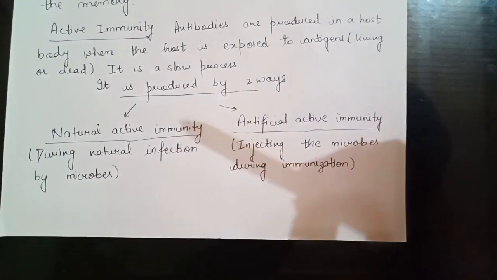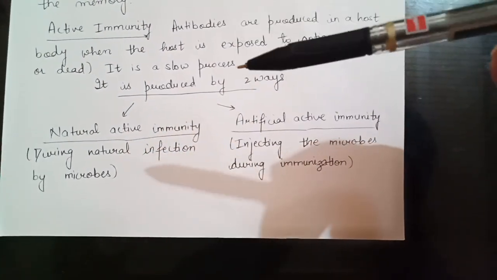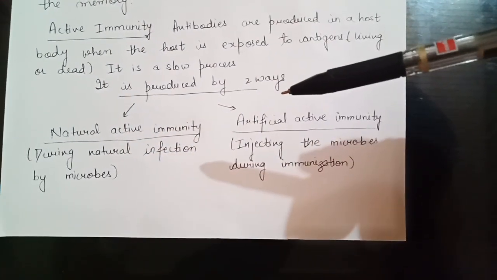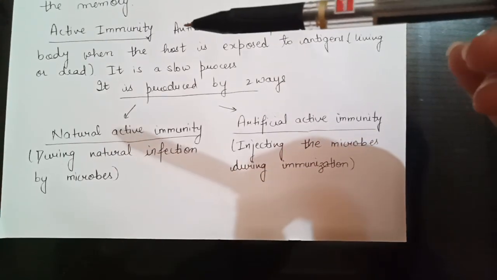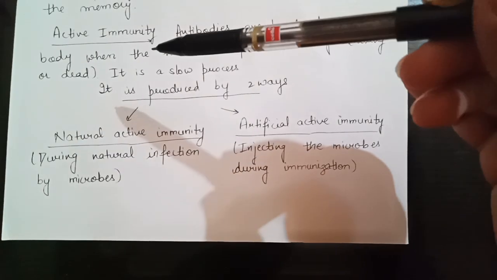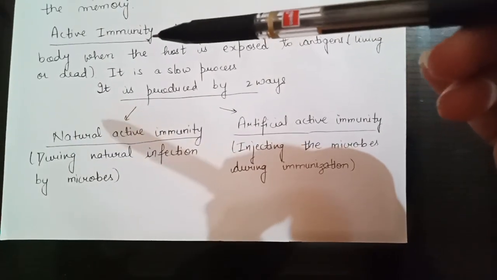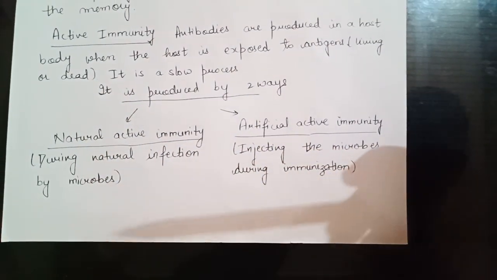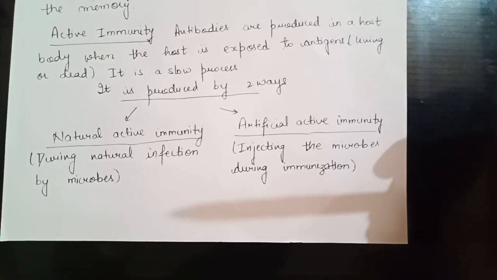Namaste students. Today we will discuss the types of immunity. There are two main types of immunity: active immunity and passive immunity. First we will discuss active immunity.